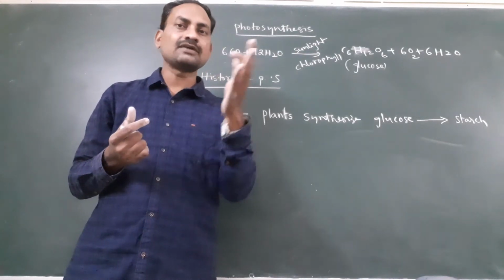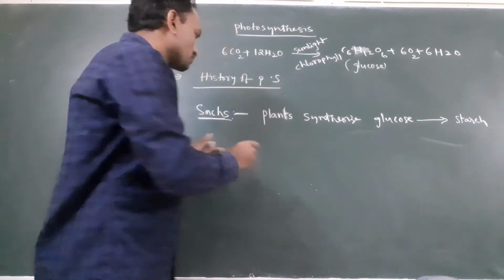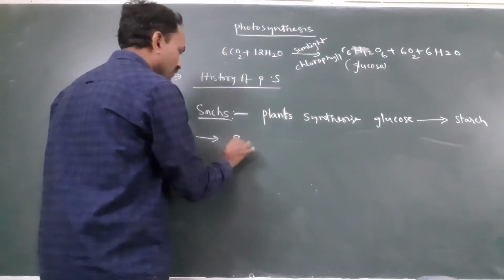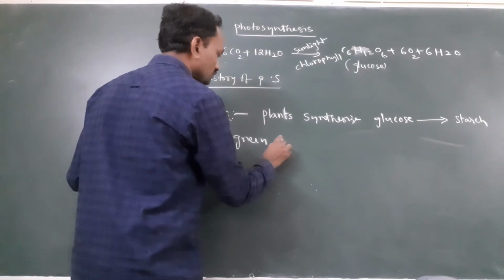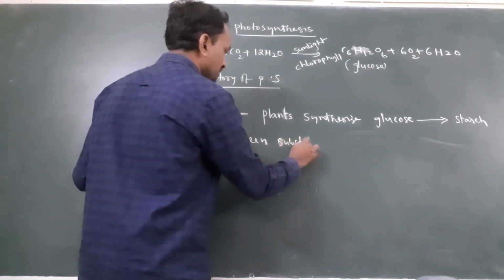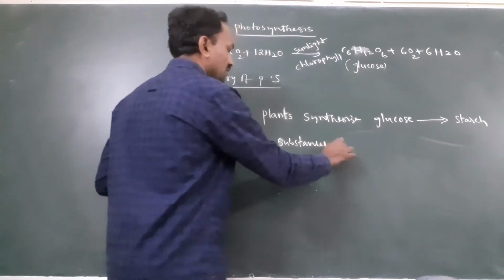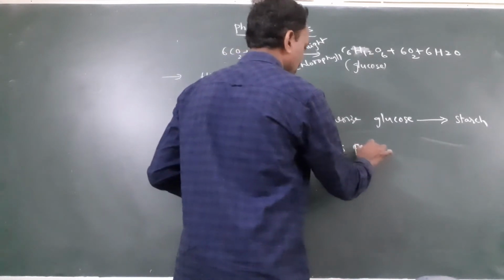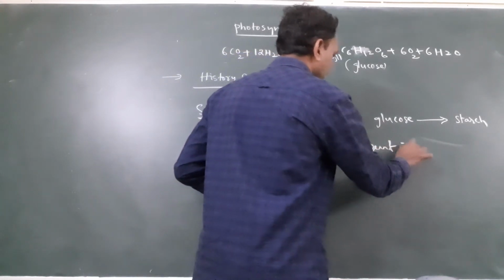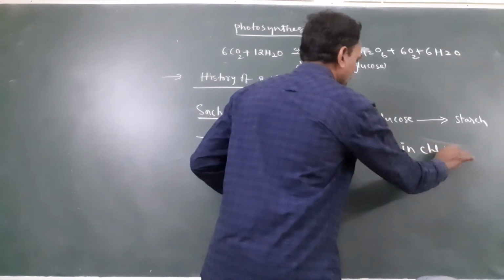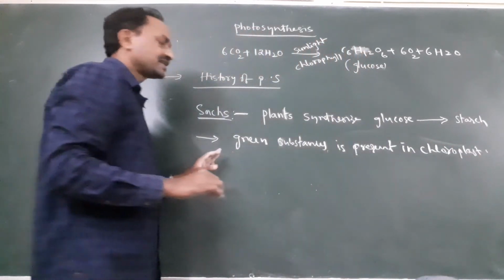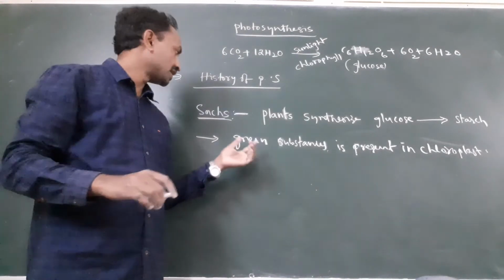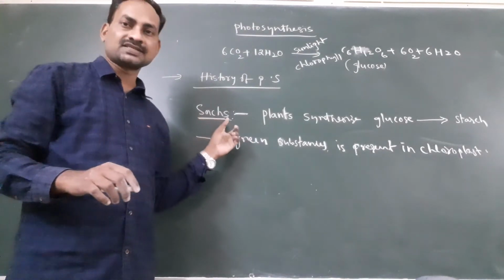Chlorophyll is present in the chloroplast. So first he discovered that the green substance is present in chloroplast. This is the experiment done by Julius von Sachs.